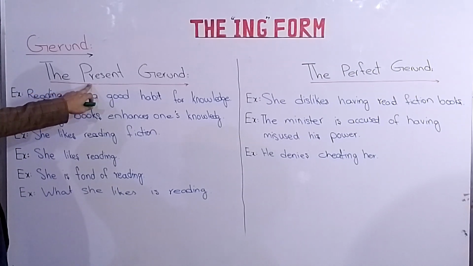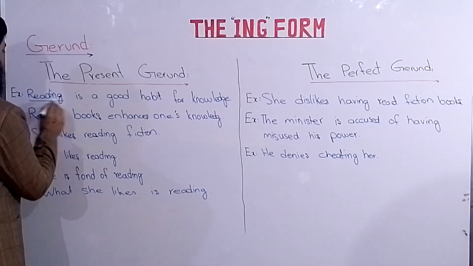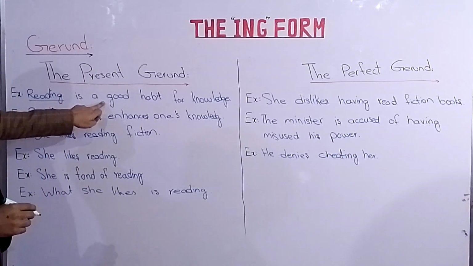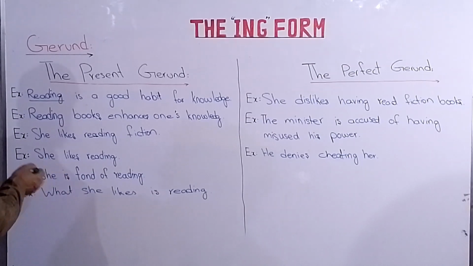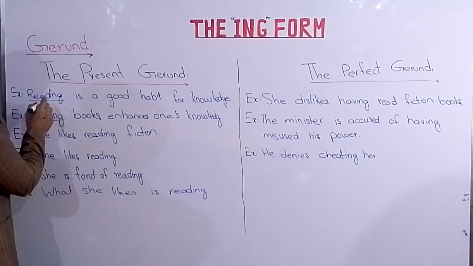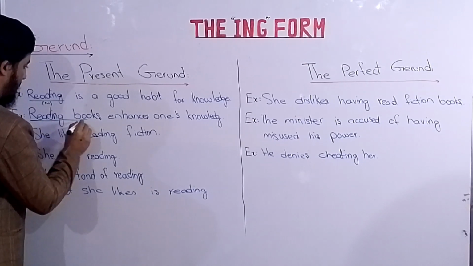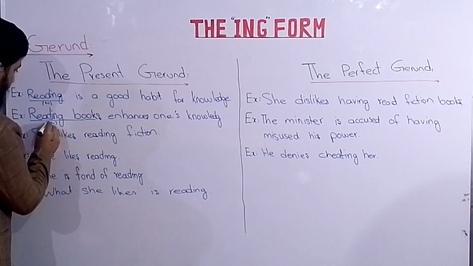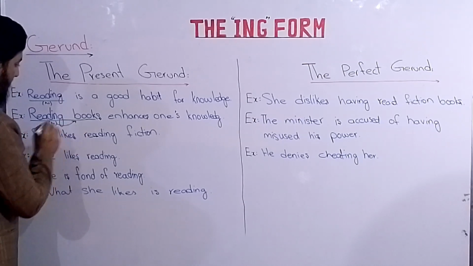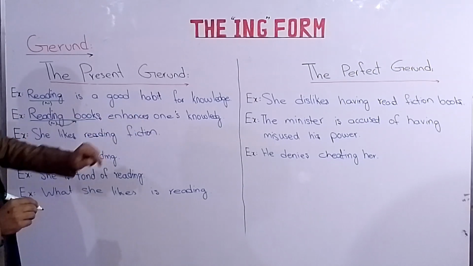The present gerund can be known by examples, like for example, reading is a good habit for knowledge. Here, reading works as a subject. Reading is a good habit for knowledge. In the same way, reading books. Reading books, it works as a noun. In the second sentence, reading acts as a noun of its own object, books. Reading books enhances one's knowledge.